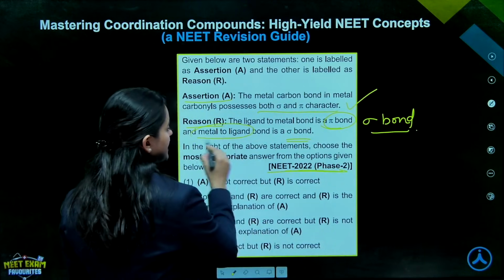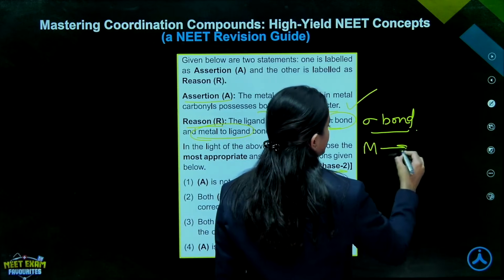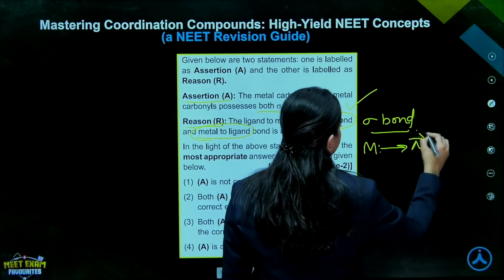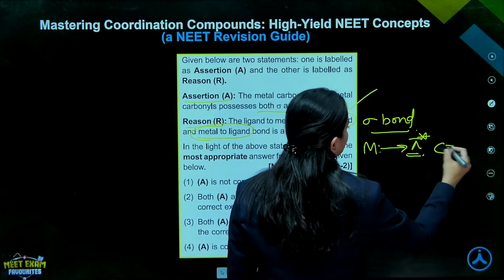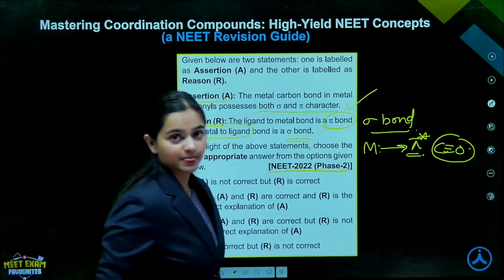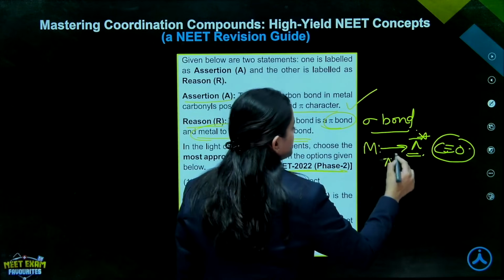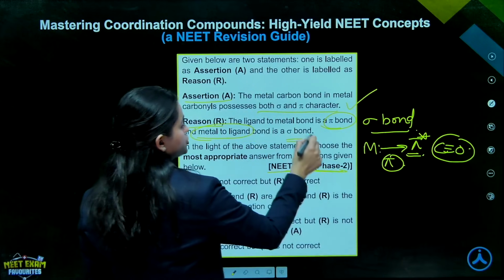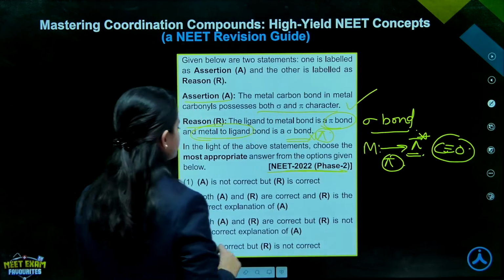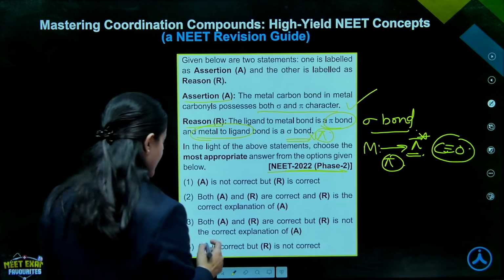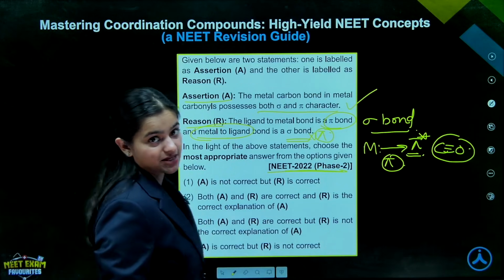And metal to ligand, the metal donated its electron pair to the pi star antibonding orbital of the carbonyl group, so that was a pi bond. So the reason is false. Assertion is correct but reason is incorrect. So option 4 was the right answer.